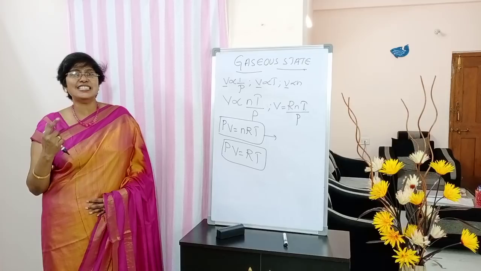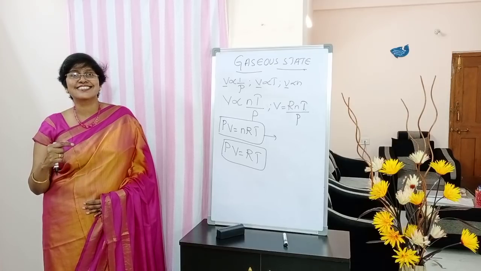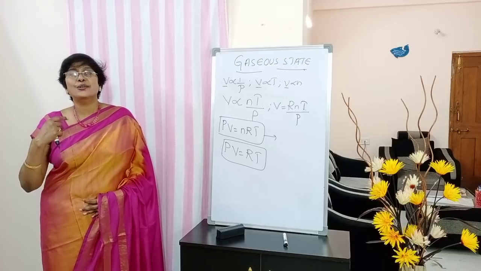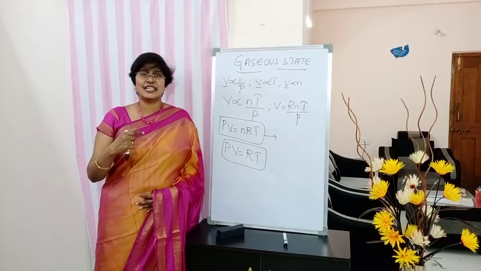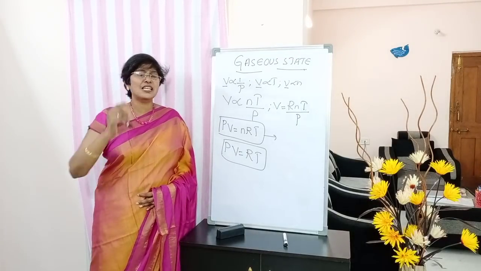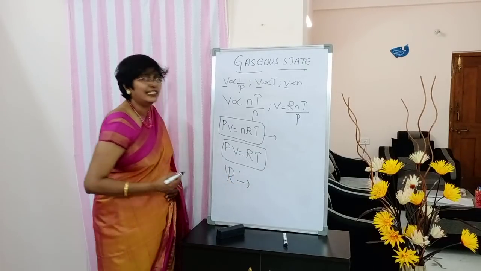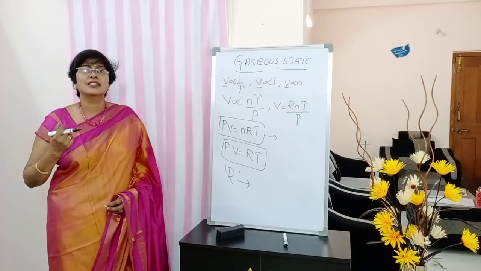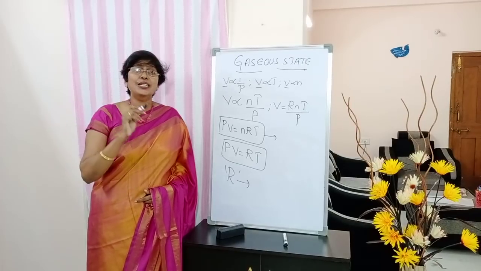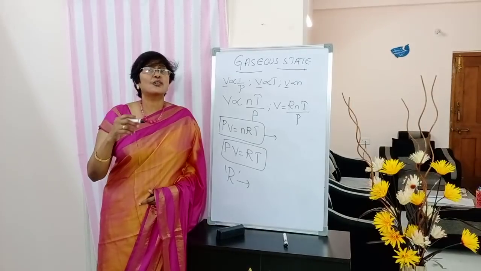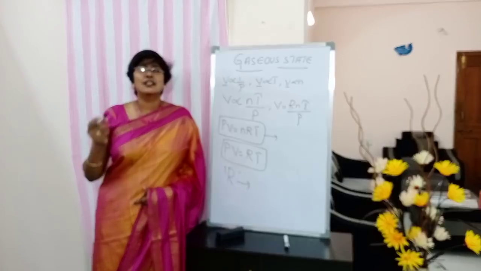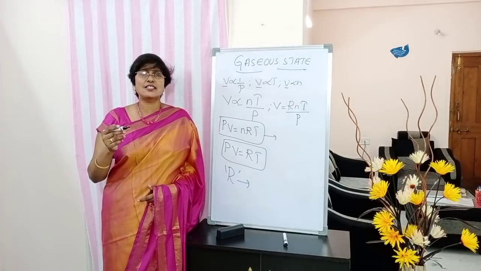Okay? Now what is this R called as? Yes, it is universal gas constant. Write down below: where capital R, put it in inverted commas, students, where capital R is called as universal gas constant.